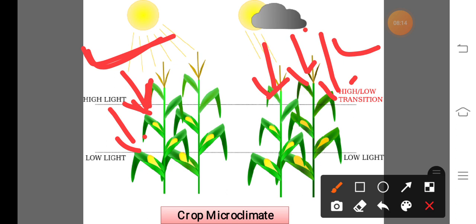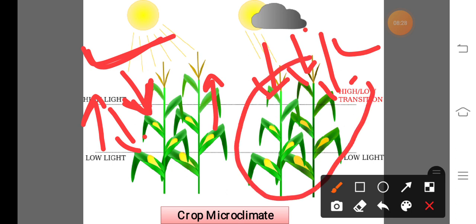Due to receiving maximum solar radiation, the temperature of that region or this crop increases. That means the canopy temperature increases. But in the case of this crop, due to cloudy conditions, a less amount of radiation is received, or less radiation reaches this cropped area.